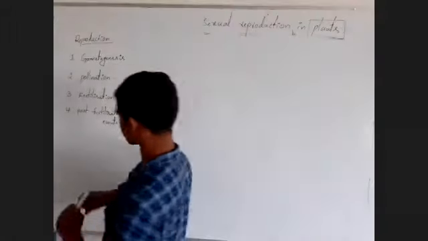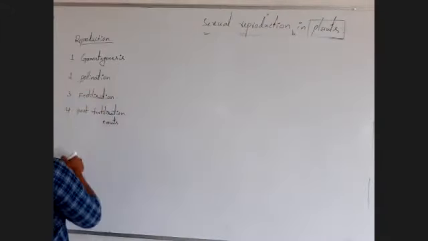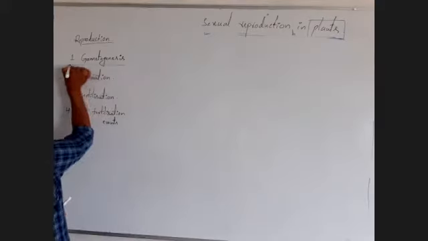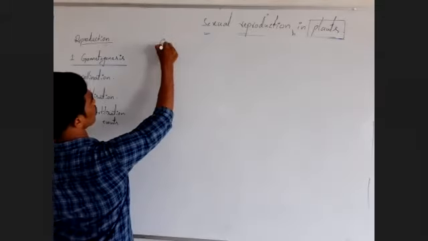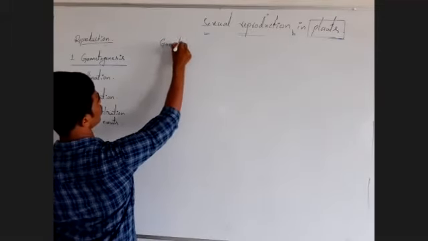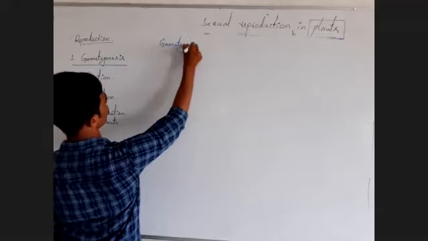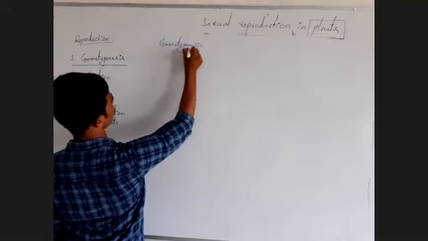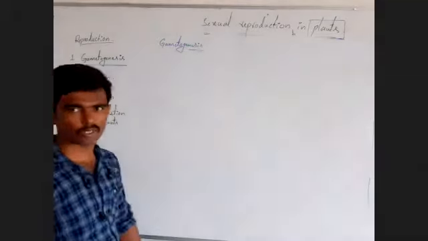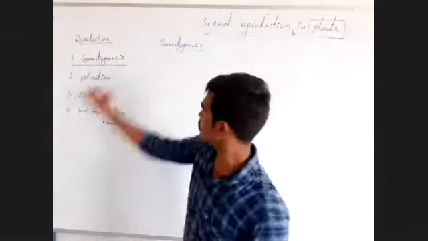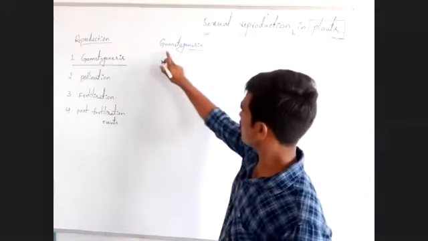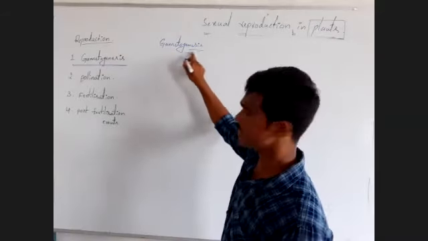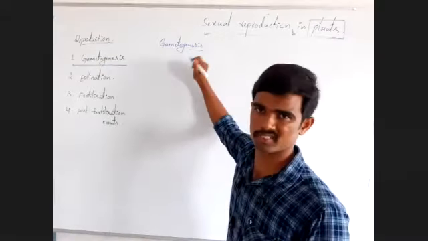First one, gametogenesis. What is gametogenesis? Here observe: gametogenesis means gamete genesis, and genesis means production.